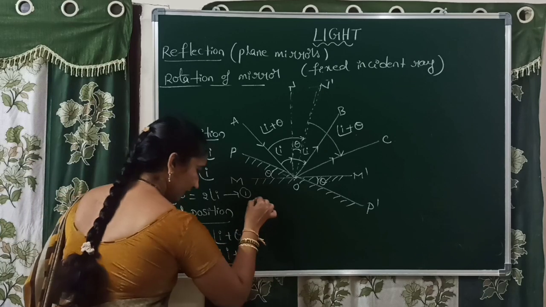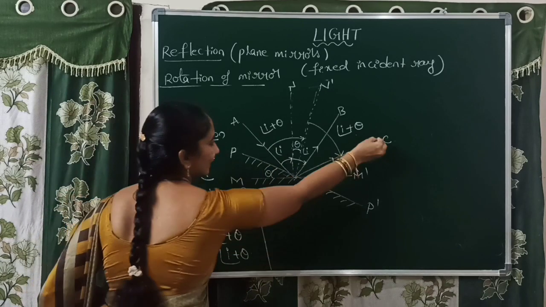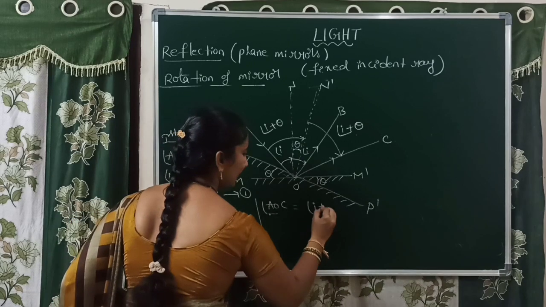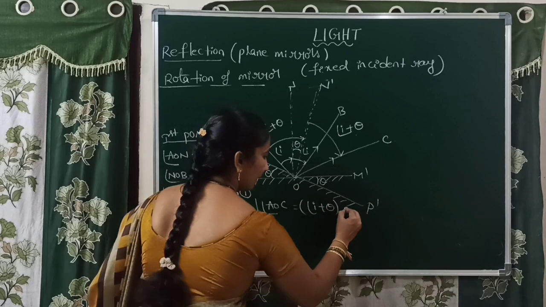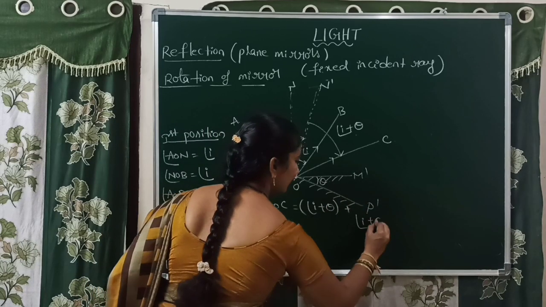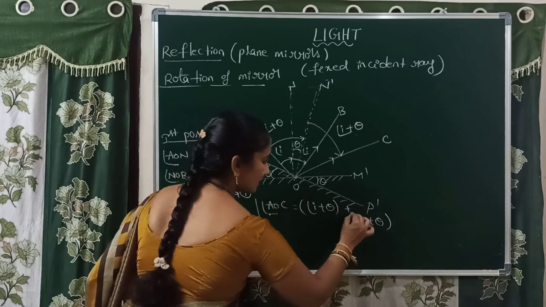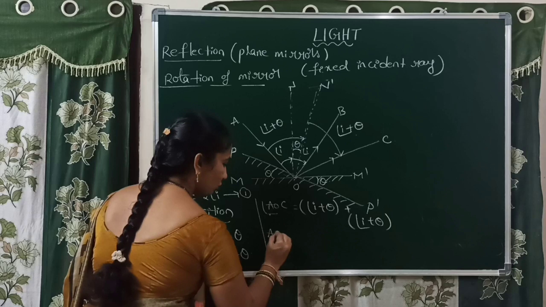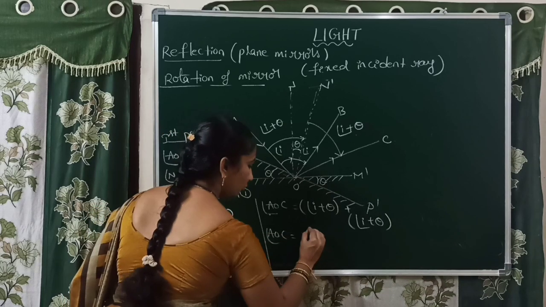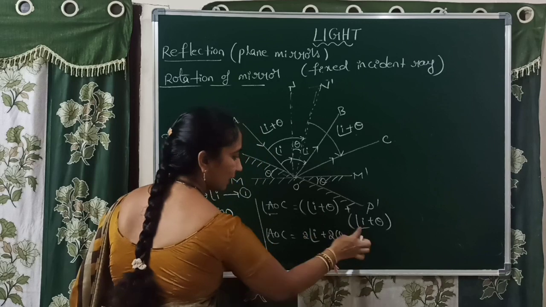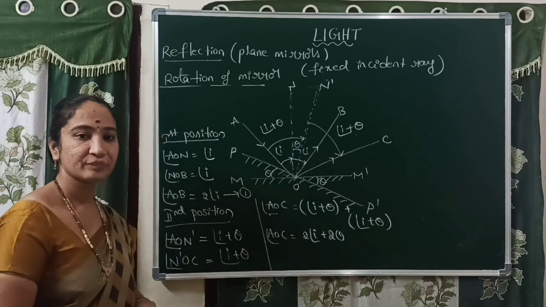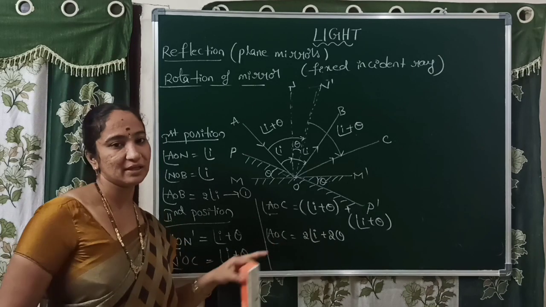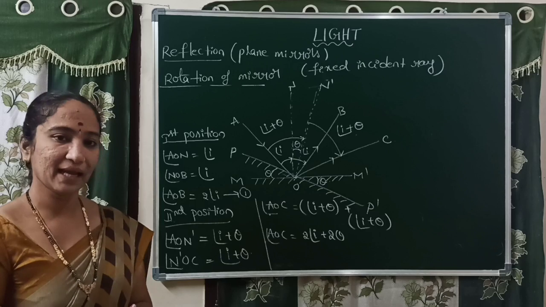Now again we have to calculate the total angle AOC. Angle AOC becomes angle I plus theta plus angle I plus theta, as I wrote down. Total, angle AOC is equal to how much? 2 into angle of incidence plus 2 theta, that is 2i plus 2 theta. Right. So this is the total value when the mirror is rotated by theta angle.